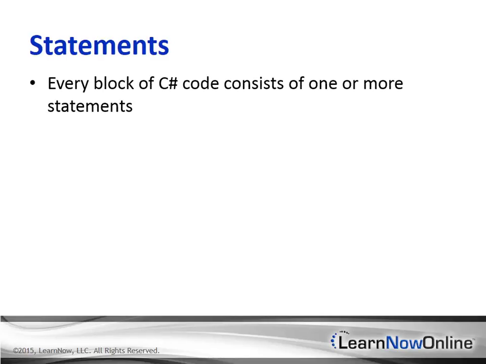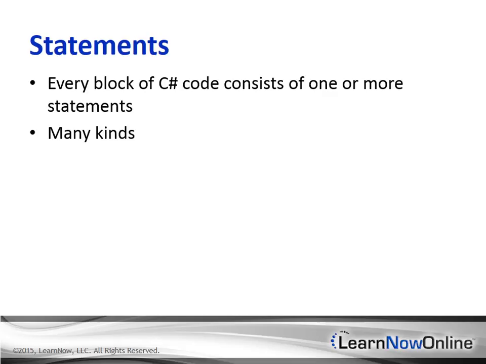Every block of C# code that you write consists of a sequence of one or more statements, which together describe what that block of code does. Each of those statements describes some actions that you want to perform, ranging from a simple variable value assignment to a complex calculation that requires reading and processing data from a variety of sources. C# describes many different kinds of statements, many of which you'll explore in this course.